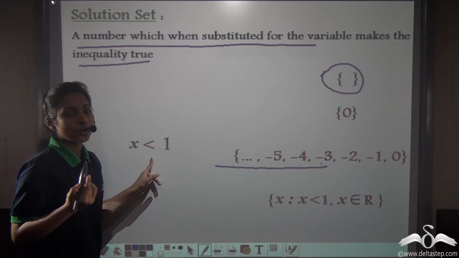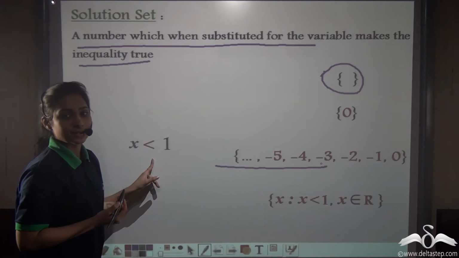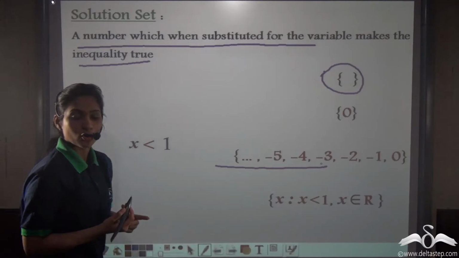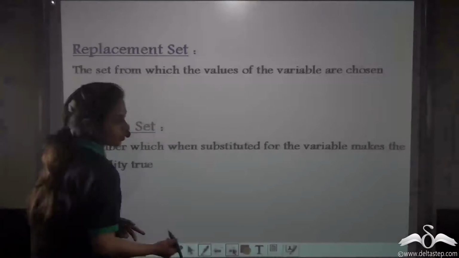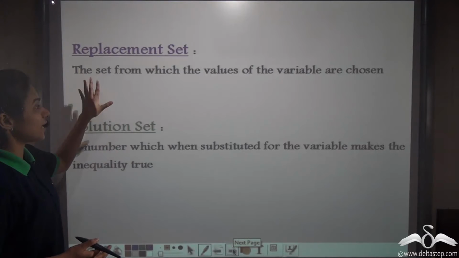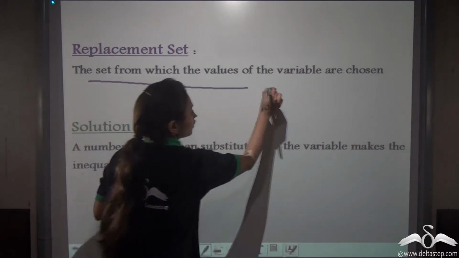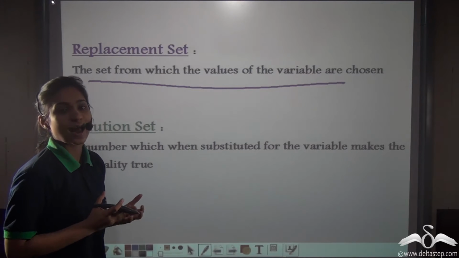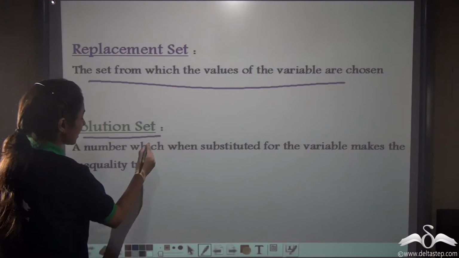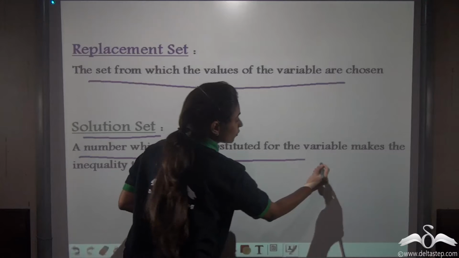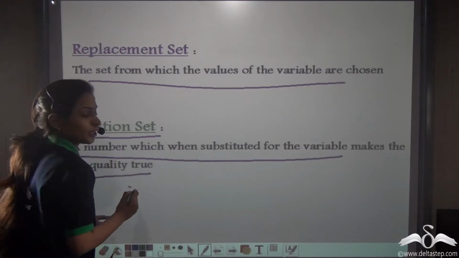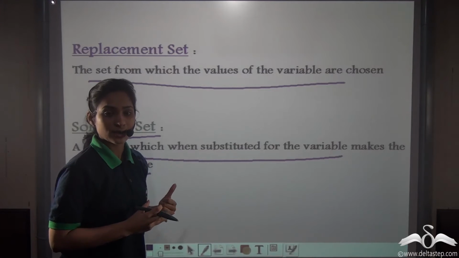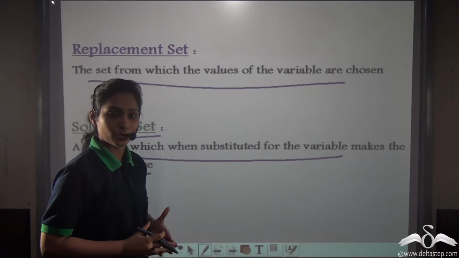And when x is a real number, you can name any numbers that are less than 1. So we have written this in set builder form, where x is less than 1 and x belongs to real numbers. So let's recall. Replacement sets are the sets from which the values of the variable are chosen. So generally we have natural numbers, whole numbers, integers and real numbers. And what are solution sets? A number which, when substituted for the variable, makes the inequality true. So here the variable was x and we were substituting numbers for x so that the inequality was becoming true.